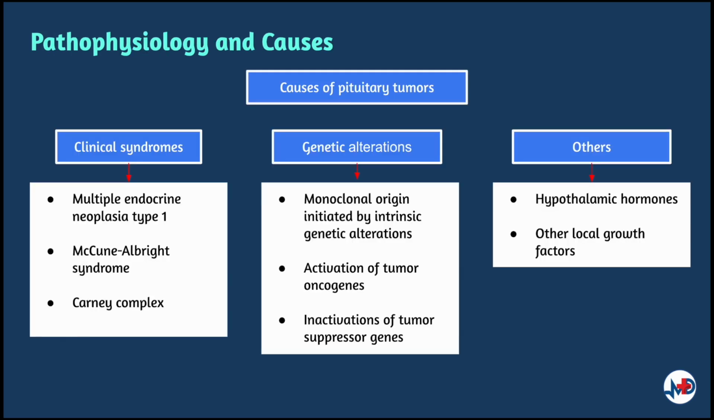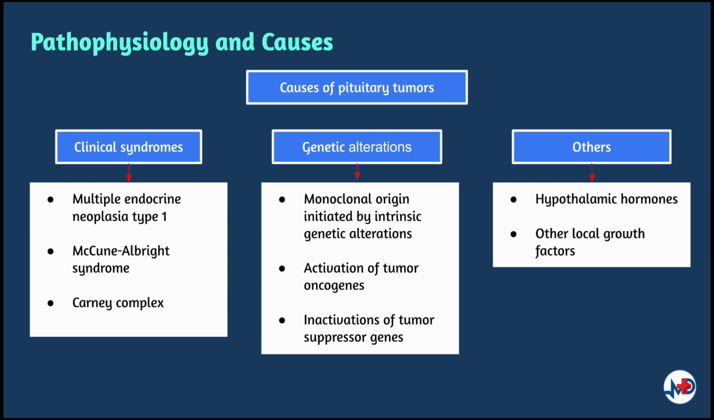Now let's take a look at the causes of pituitary adenomas and its pathophysiology. So pituitary adenomas are monoclonal in origin, initiated by intrinsic genetic alterations, plus hypothalamic hormones and other local growth factors further contribute to the growth and progression of the small adenomas into large or invasive mass. Besides, some pituitary tumors arise from clinical syndromes such as multiple endocrine neoplasia type 1, McCune-Albright syndrome, and Carney's complex. Other than that, activation of oncogenes mutations as well as inactivated tumor suppressor gene mutations result in abnormal cell proliferation, differentiation, and hormone secretion.